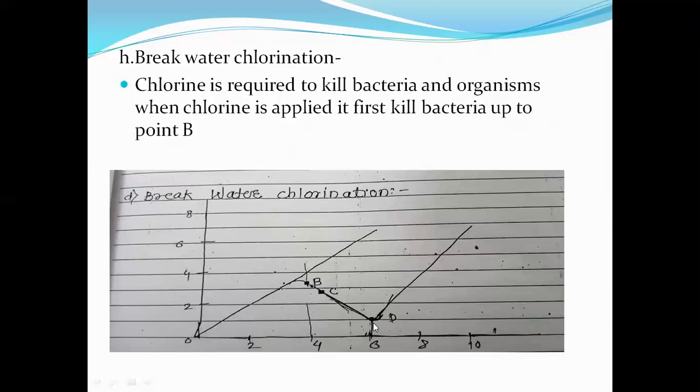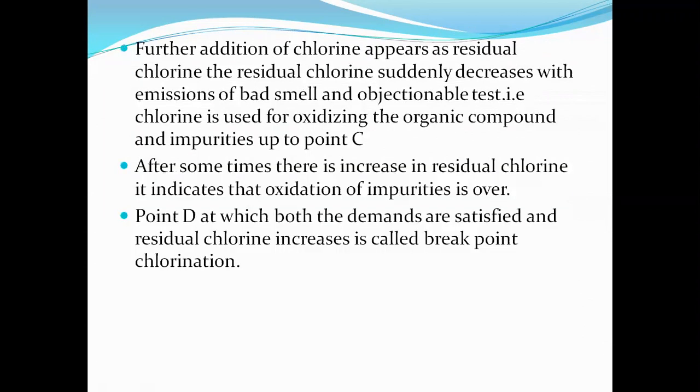Then the remaining residual chlorine is... now see again the graph at point D, both demands of chlorine, that is for killing bacteria and microorganisms and for the oxidation, are satisfied, and then the chlorine which is remaining in water increases, and this point is known as the break point chlorination. Hope you all get this break point chlorination.